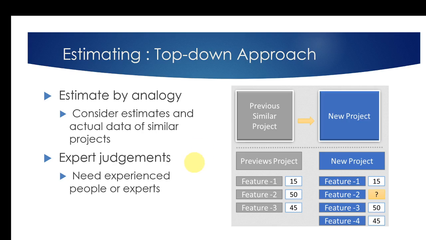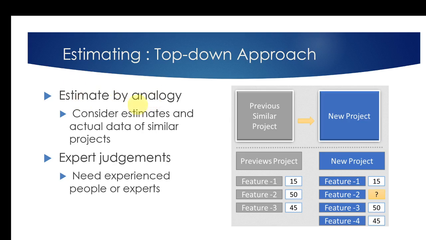In the top-down approach, we do the costing at a very high level. Without going into the details of the tasks, we look at the project at a high level and do the costing. In that case, we have to use a lot of expertise, because they have experience working on similar projects. We also have to look at similar projects: what the estimate was, how long it actually took, and what cost it took for that kind of project. Then we can compare our potential project with those past projects and come up with the costing.